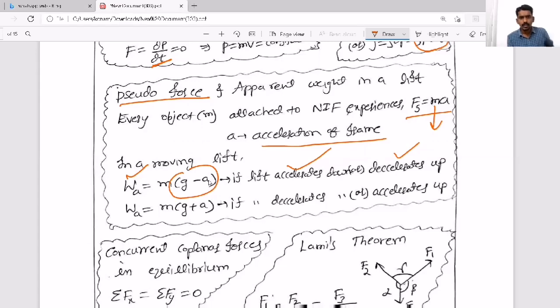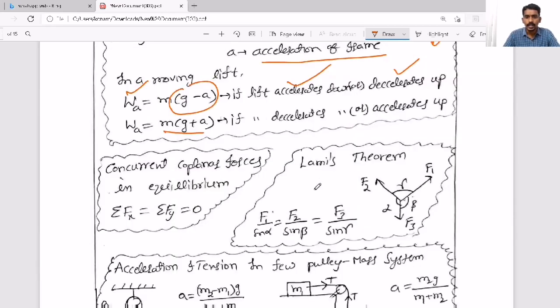Now, in a similar way, when you consider the lift decelerating down, it is decelerating but going down, so acceleration is up. And accelerating up, then also acceleration is upward. Then the apparent weight will become m into g plus a. So based on this, the apparent weight of your body in a moving lift, in an accelerating lift, they can ask a question.